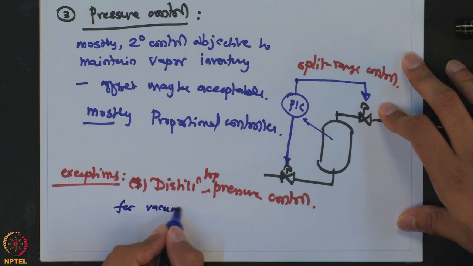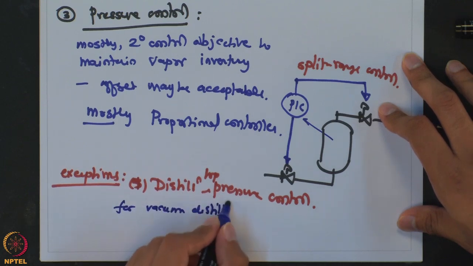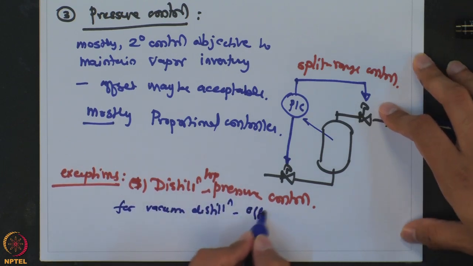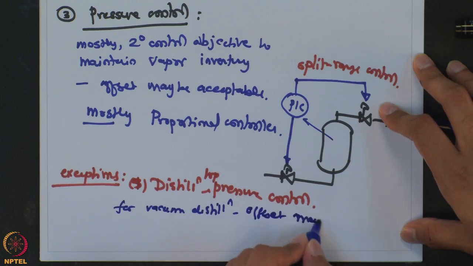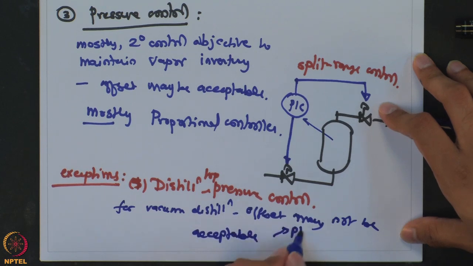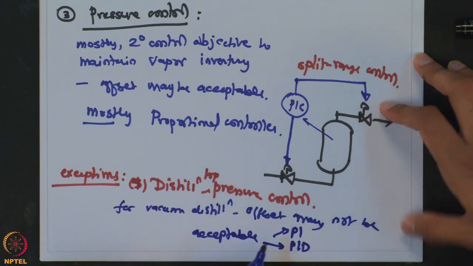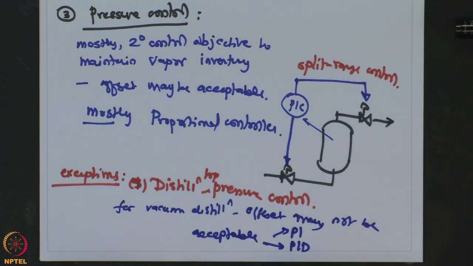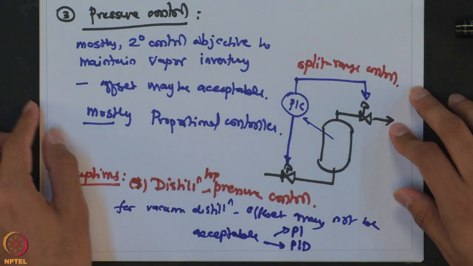So, vacuum distillation, offset may not be acceptable. That means we have to either use PI or PID control. Again, depending on the type of distillation column, we may have PI or PID control. I will give you two examples, both are industrially relevant.